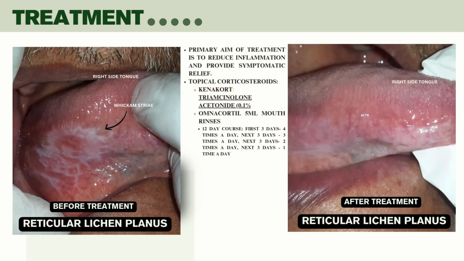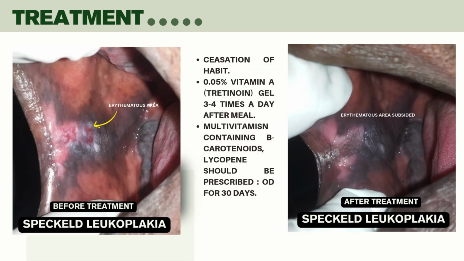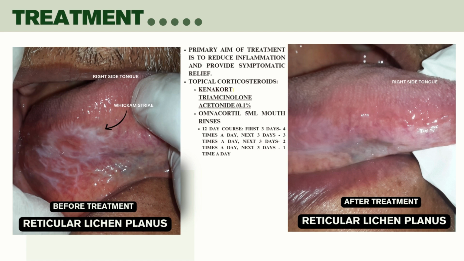So now coming to lichen planus, I have treated a lot of patients with lichen planus, and this is my case that I have treated recently. You can see here, this is reticular lichen planus, and you can see beautiful striations on that portion of the tongue also. So the treatment we have given is, we have started with steroid application on that area, and because it was present on the tongue, application was not possible for the patient, so we have started with the 12-day course of lichen planus.